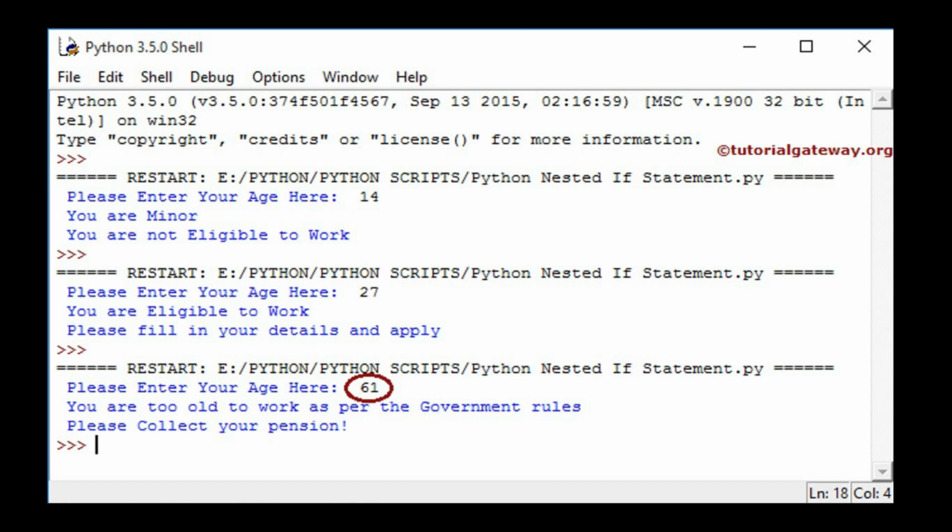Okay, we will see the output. Please enter your age. 14 I am giving, so you are getting the answer like you are minor and you are not eligible to work. In the second example I am giving the age as 27, so that is the middle range. So you are getting the output like you are eligible to work. Please fill in your details and apply. In the third one I am giving the age as 61. If it is in between that range, you will be getting the answer in the middle block. Now we are giving a value which is greater than 60. You are too old to work as per the government rules and please collect your pension.